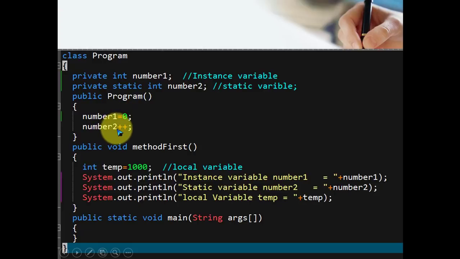What is the initial value of number two? It is 0, because it is declared as an integer and it is a class-level entity, not a local entity. Here if you declare integer temp equal to 1000, or if you are not assigning a value to the temp variable and you try to print temp, it gives you an error, because local variables are not initialized by the compiler at the time of compilation. Your instance variables and static variables are assigned the default values.